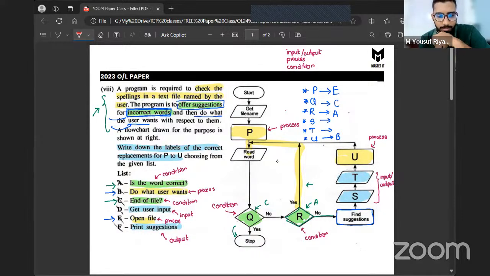It is again going to read word. So as per this scenario, once you find the suggestion, what should you do? Now I have already found the suggestion. What do you think is more suitable? Once I found the suggestion, print the suggestion, or ask the user for input and after that print the suggestion?